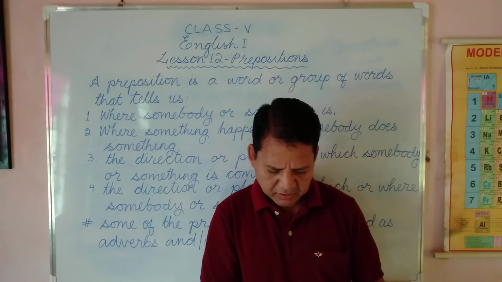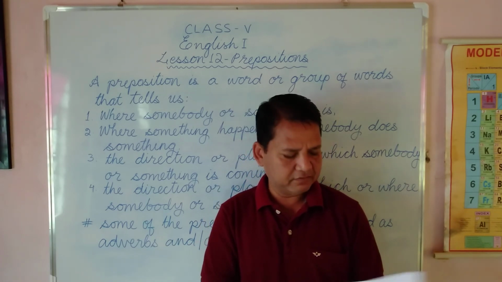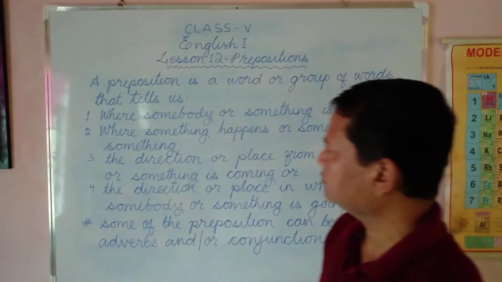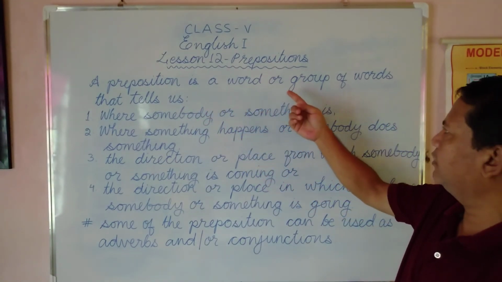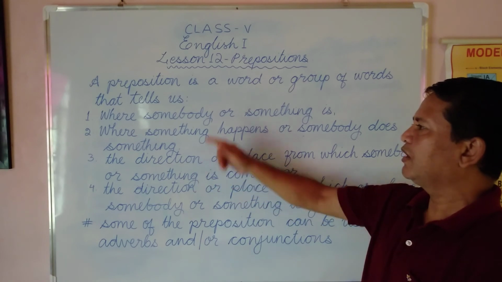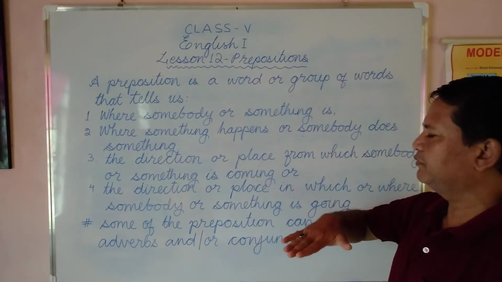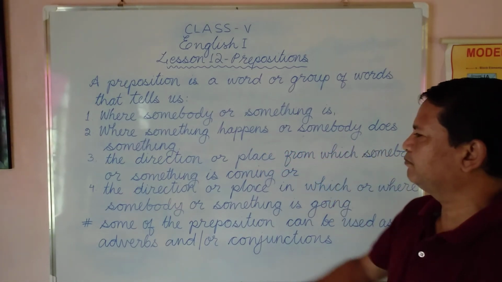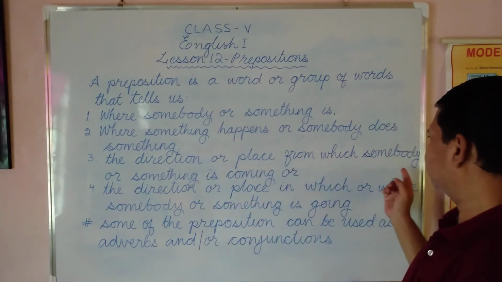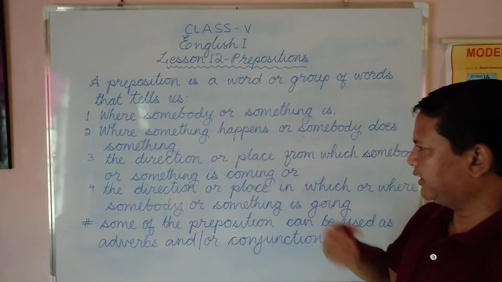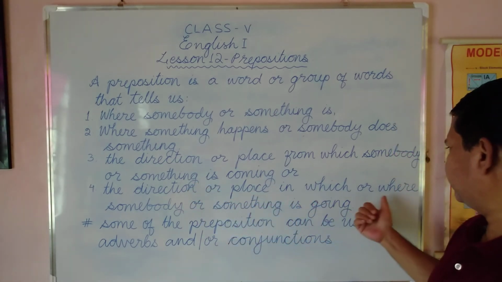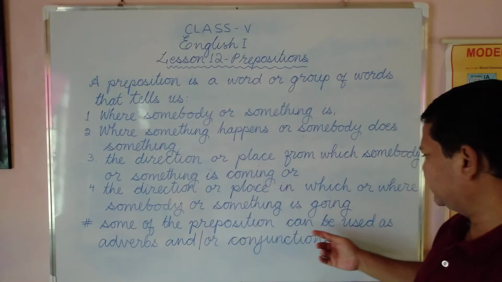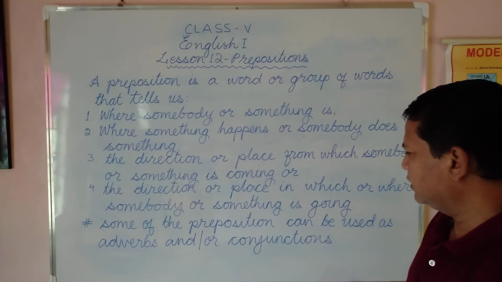So your homework is page number 69, exercise A, page number 70, exercise B. Let me read out these definitions once again. A preposition is a word or group of words that tells us where somebody or something is, the position, where something happens or somebody does something, the action, the direction or place from which somebody or something is coming. Okay, the direction or place in which or where somebody or something is going. Then some of the prepositions can be used as adverbs and conjunctions.